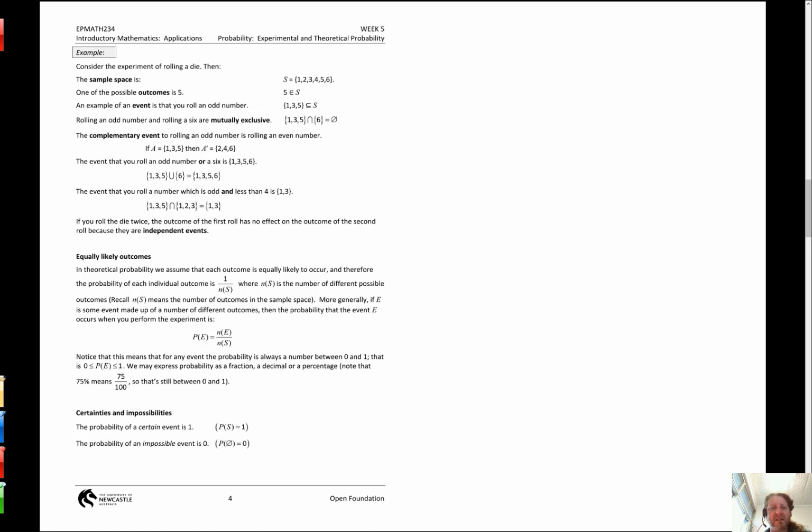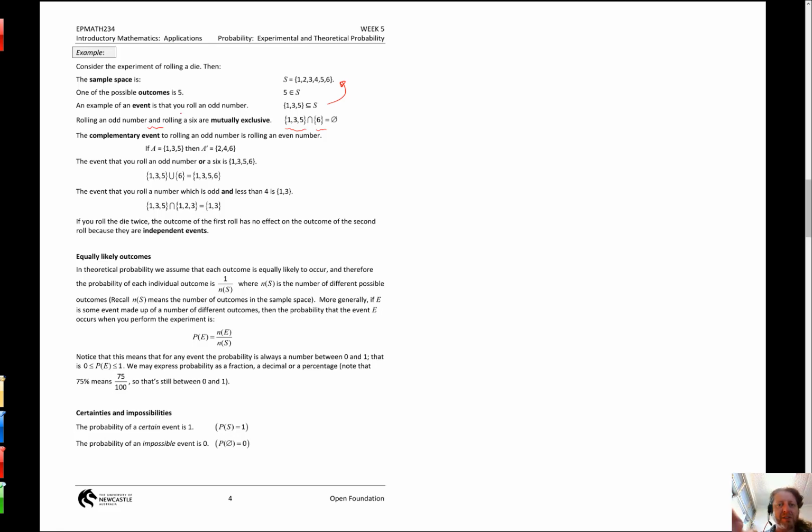It's listed as 1, 3, 5, and that's a subset of the initial sample space. Rolling an odd number and rolling a 6 are mutually exclusive. Expressing that in set notation, rolling an odd number is the set 1, 3, 5. Rolling a 6 is a set of just getting a 6. The intersection sign was and.